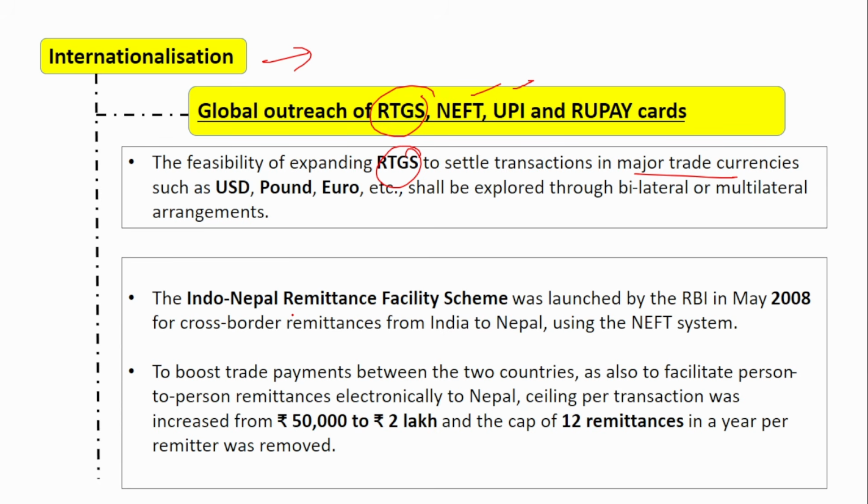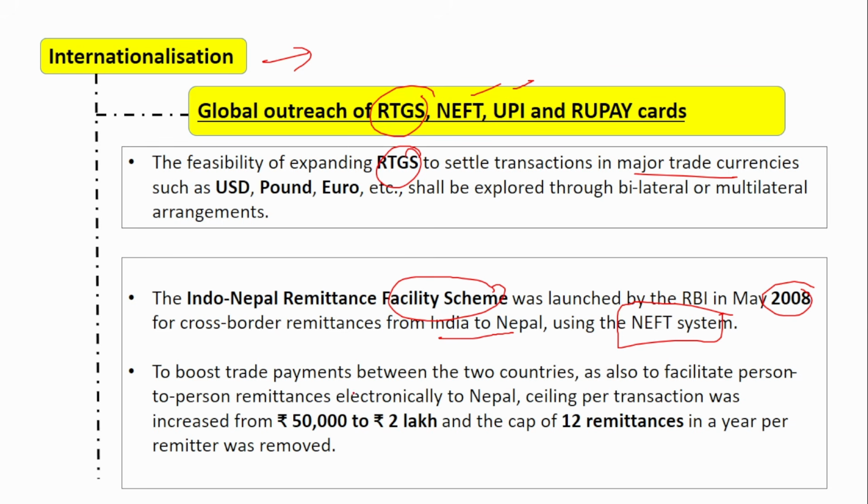So the Indo-Nepal Remittance Facility Scheme. I hope you have heard about this. This was launched in the year 2008 by the Reserve Bank of India. Here you can do NEFT payment to a person who is in Nepal, to a bank which is located in Nepal. So for cross-border remittance from India to Nepal using the NEFT system, that is using India's RBI's NEFT system, you can make payment to Nepal.